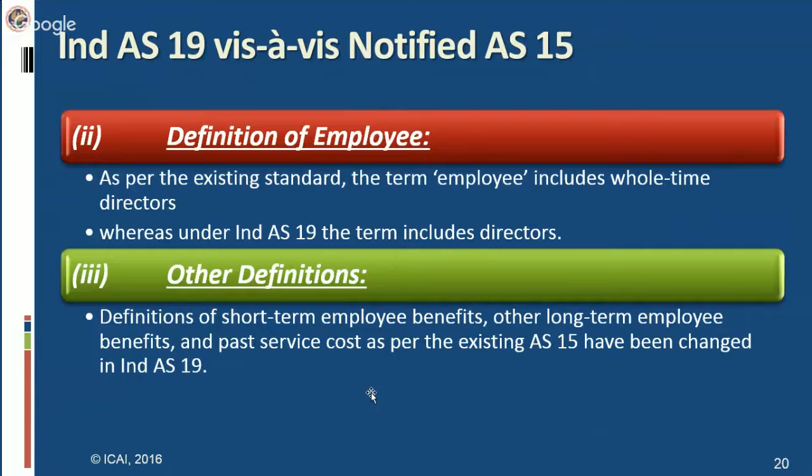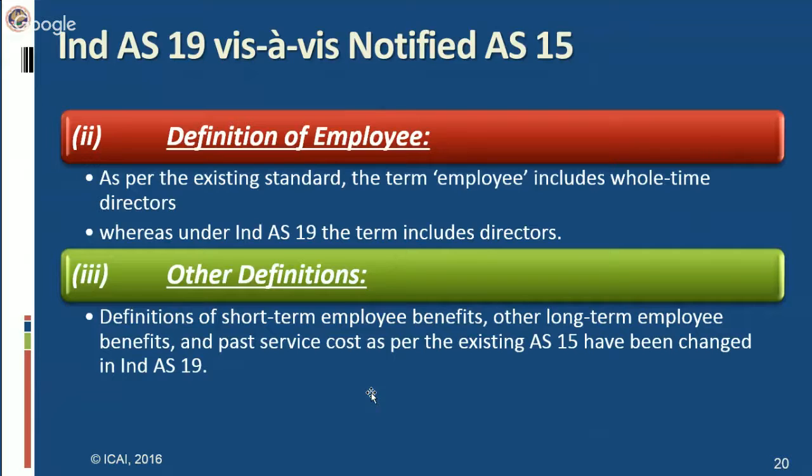One more difference between the definition part is that the definitions of short-term employee benefits, other long-term employee benefits, and past service costs as per the existing AS 15 have been changed in Ind AS 19. In short, these definitions are there in both the standards, but the way they have been defined is slightly different, especially for short-term employee benefit.